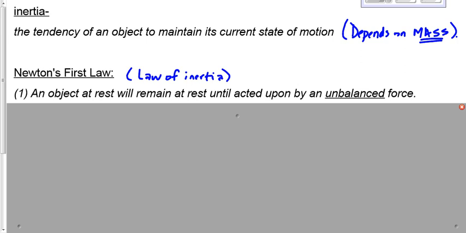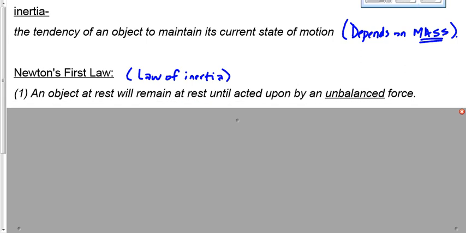When I push on Scott's desk, friction pushes back and the force is balanced, right? If I push a little bit harder, friction pushes back a little bit harder and the force is balanced. If I push a lot harder, then all of a sudden I have an unbalanced force. My force is bigger than friction, and now it's going to start moving. So it's going to remain at rest forever, not until acted upon by a force, but until acted upon by an unbalanced force. A force that's not canceled out by something else.